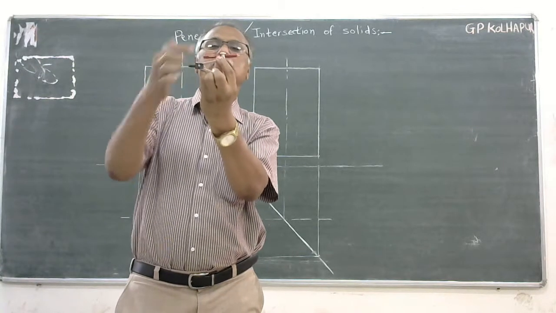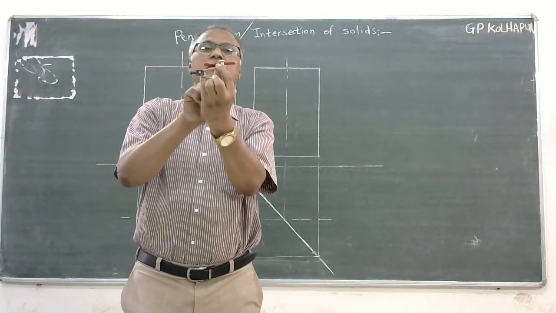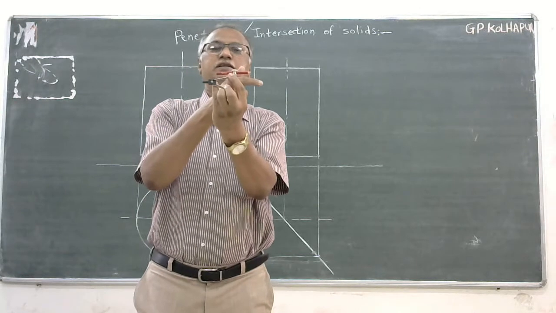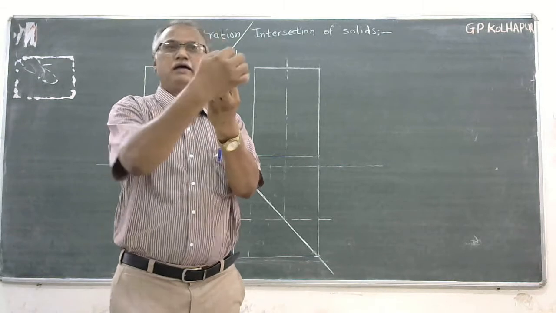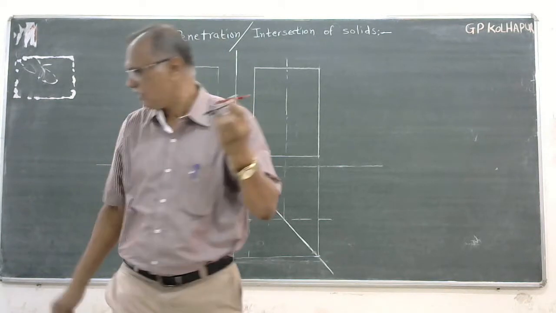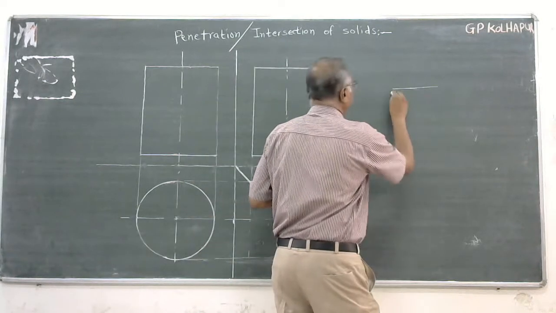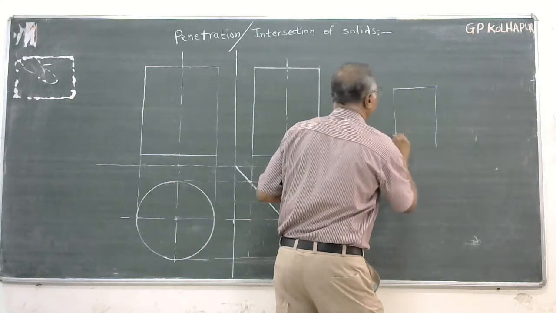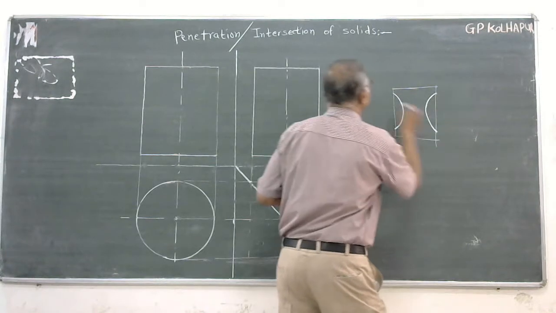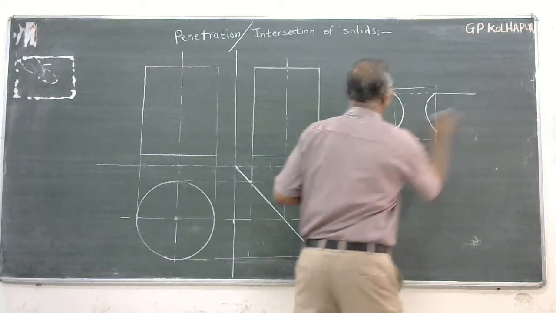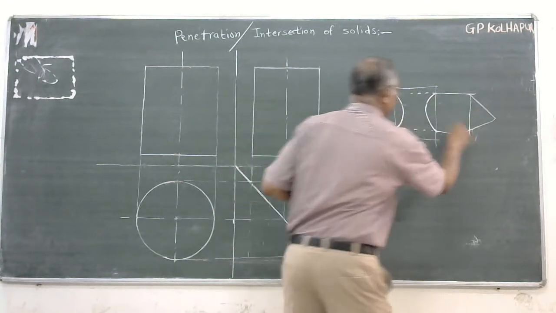Now, if you observe the front view of the vertical cylinder, which is penetrated by a horizontal pencil, then the front view shows curved lines. The intersection lines are curved lines like this. I will draw it in a very rough manner, being like this, isn't it? And the pencil has gone through this, like this.